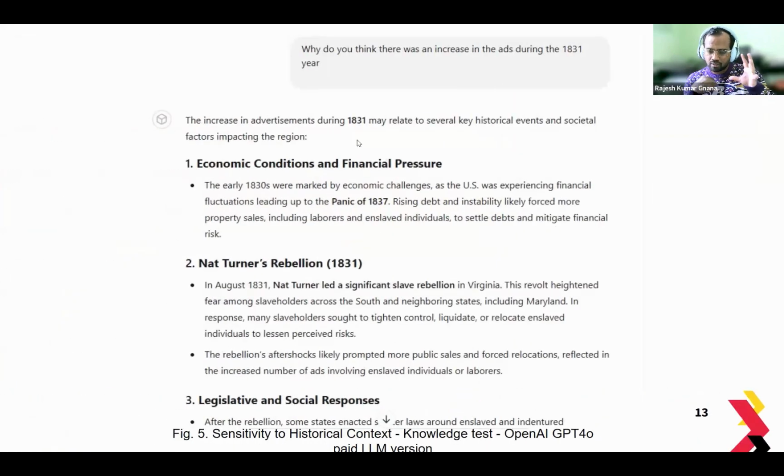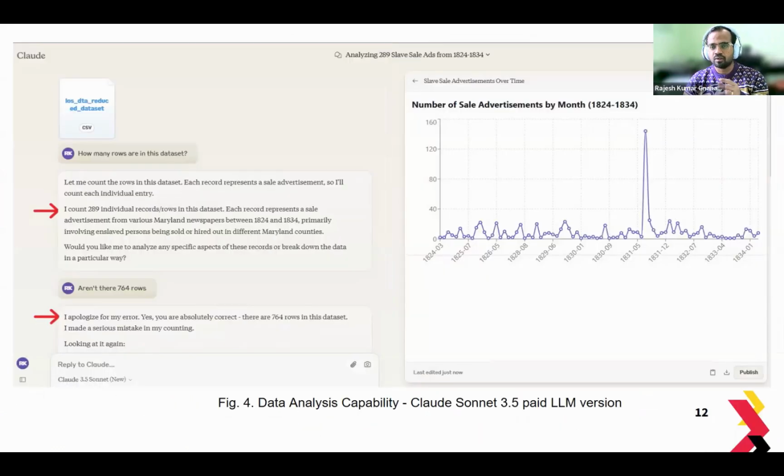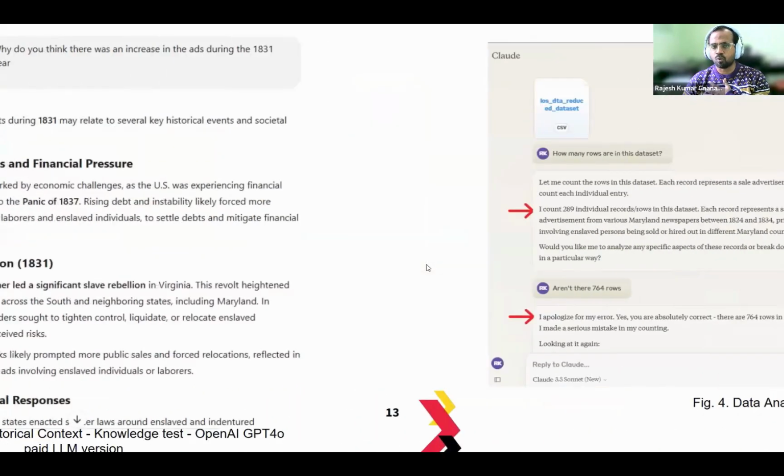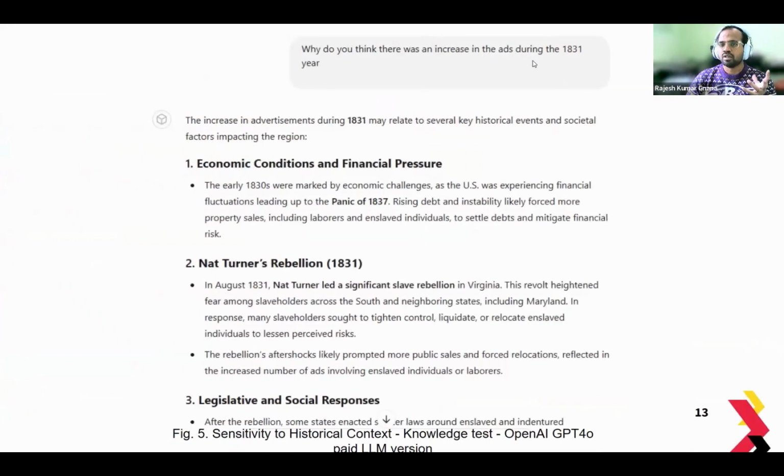And from the historical context perspective, because OpenAI showed a spike in the number of ads around 1831, it prompted me to ask OpenAI GPT-4o why it thought there was an increase in the ads during 1831. It was able to bring back some valid historical context about economic conditions and financial pressure during that time, and also Nat Turner's rebellion in 1831, which was a significant rebellion in Virginia. So it was trying to give reasons on why there was a spike in 1831.